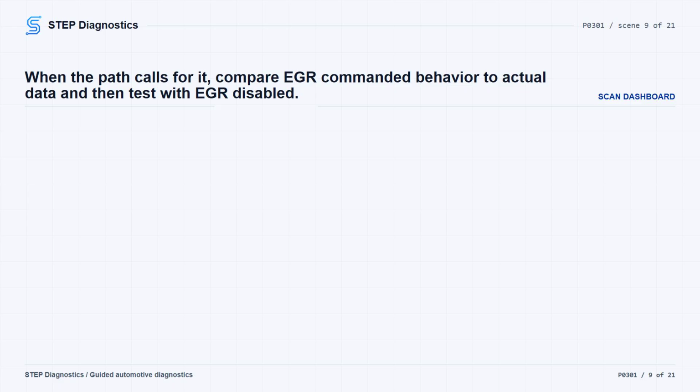Bring the engine to normal operating temperature. Monitor the EGR-related PID for this application. Record values at idle and with ignition on engine off, and compare them to typical reference values. If the EGR values are out of range, diagnose the EGR system. The next step disables the EGR system, then uses the captured operating conditions and customer information to reproduce the misfire. The PCM may store EGR-related codes during this process.